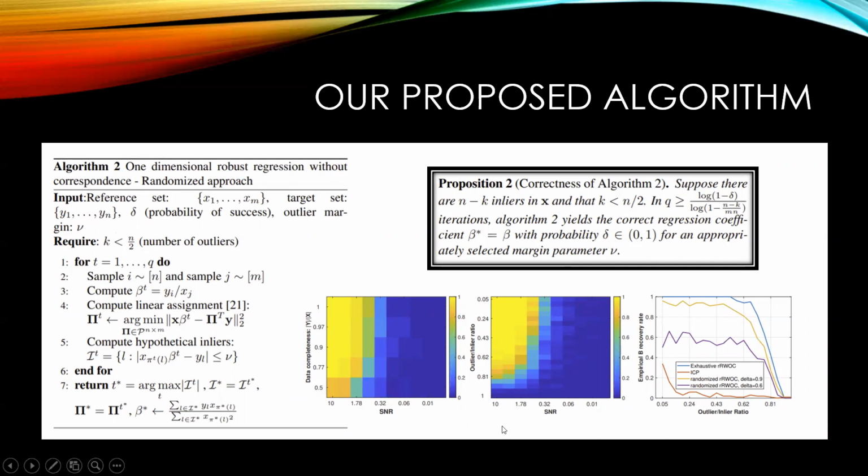So in this other plot, I'm showing, as a function of SNR and the ratio of outliers, what is the accuracy of the algorithm. And in the right plot, I'm showing the accuracy of our proposed algorithm in the exhaustive case, and 2 different settings of the delta parameter, and finally an already existing method, ICP, which completely breaks down in this scenario where we have a lot of outliers.